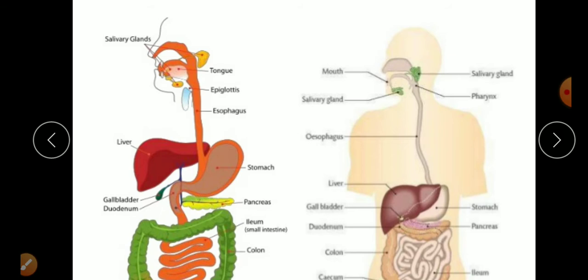It is not dry at any time. Why? Just because of these salivary glands. They have some digestive juices as well. We will talk about them later, which enzymes are present and how they work. But right now we are talking about the parts of the digestive system.